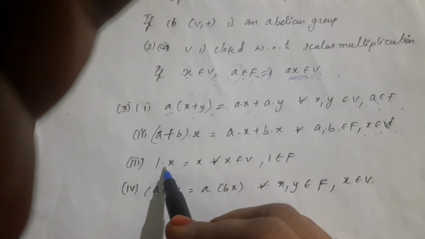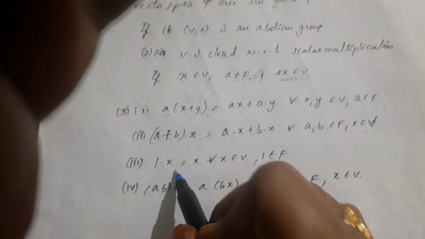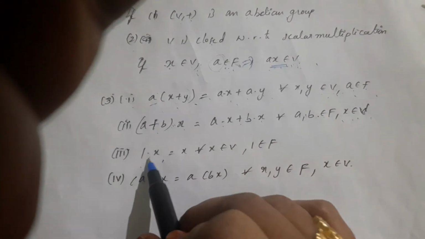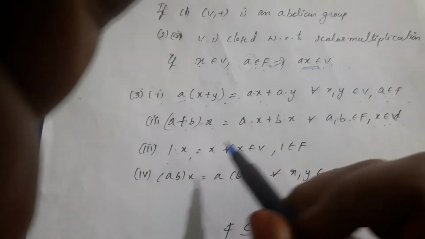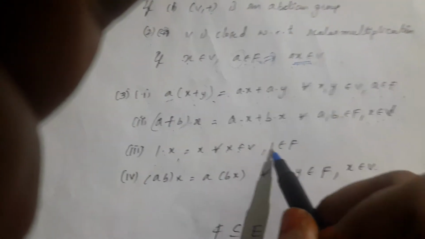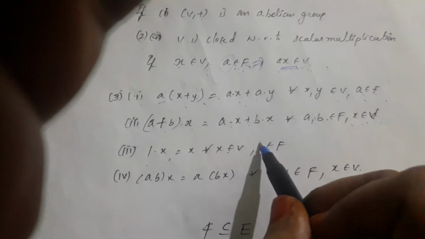Next, multiplicative identity. What is the definition? 1 dot x is equal to x, for every x belongs to V, 1 belongs to F. 1 is also a scalar here.